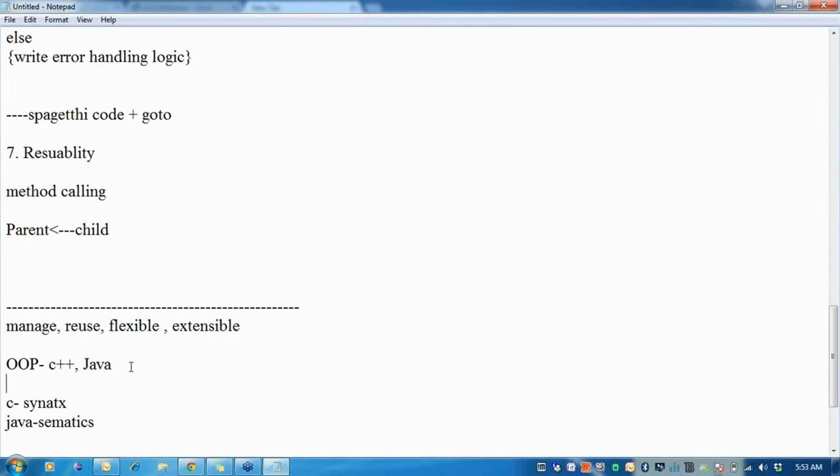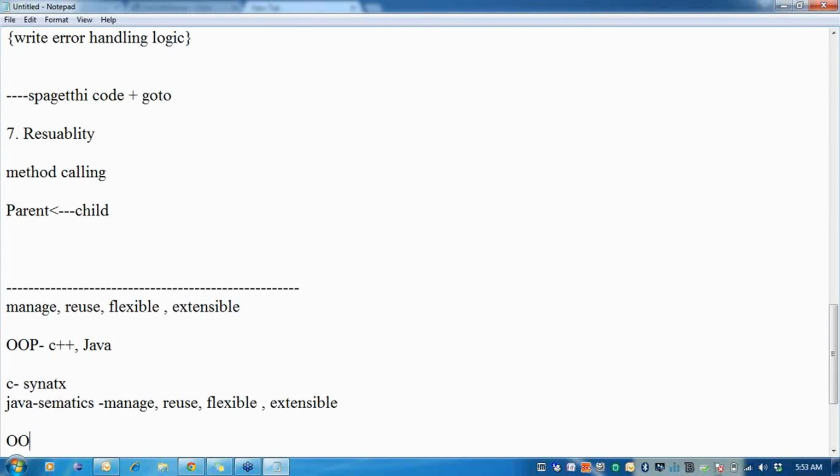And semantics is what allows me to manage my program, to reuse my program, to make my program flexible and extensible. So Java gets its syntax from C, but it has its own style of managing the program. That is what we call object-oriented programming concepts.